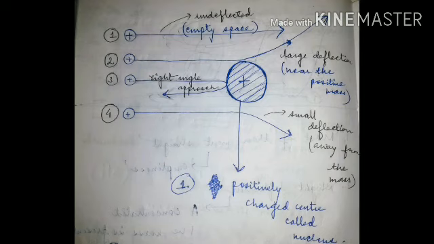So Rutherford put it in this way. He said that the large deflection was because the positive charge inside an atom is accumulated at one place, forming a mass of positive charge. And this large deflection was because the alpha particles were in close proximity with that mass of positive charge.